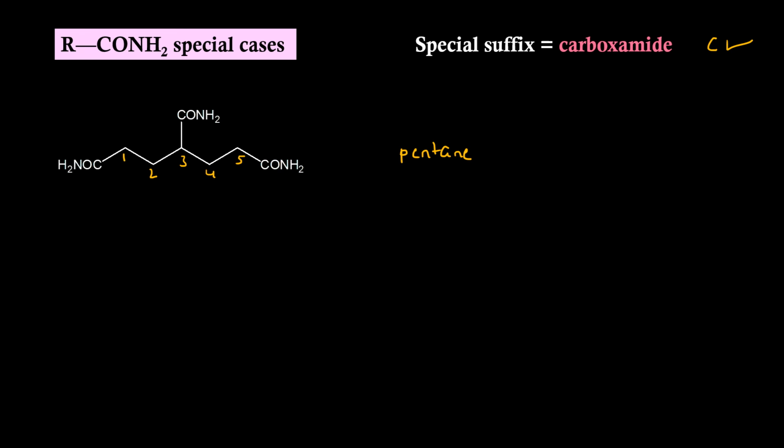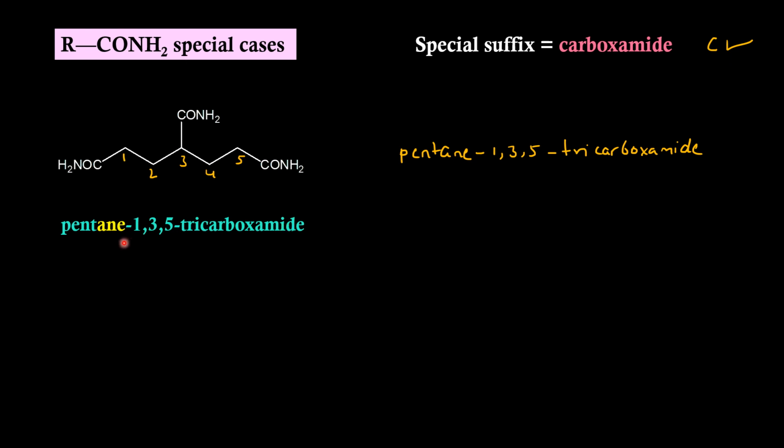So we can write that as pentane 1, 3, 5 carboxamide thrice. So tricarboxamide. IUPAC name is pentane-1,3,5-tricarboxamide.